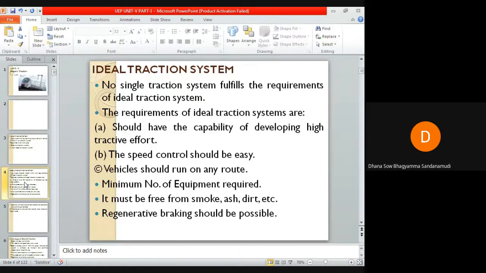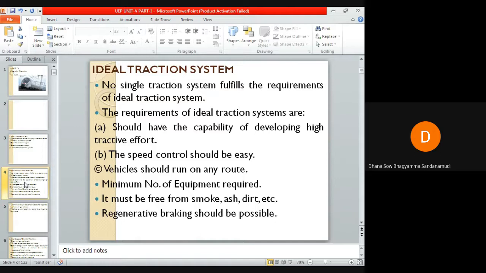So let us see what an ideal traction system is. In practice, an ideal traction system does not exist. Normally no single traction system will fulfill the requirements of an ideal traction system. Why? Because each traction system has its own merits and suffers from its own drawbacks in the field of applications. Therefore, no single traction system is ideal. But let us see the requirements of an ideal traction system.